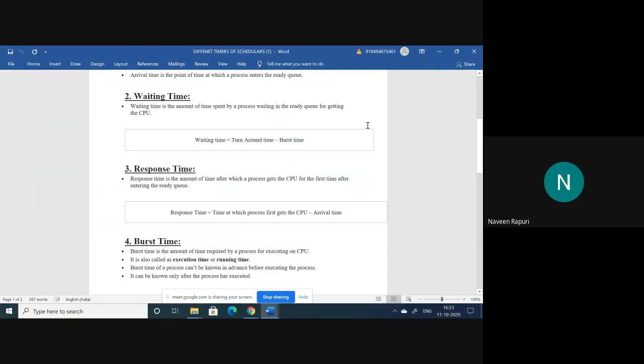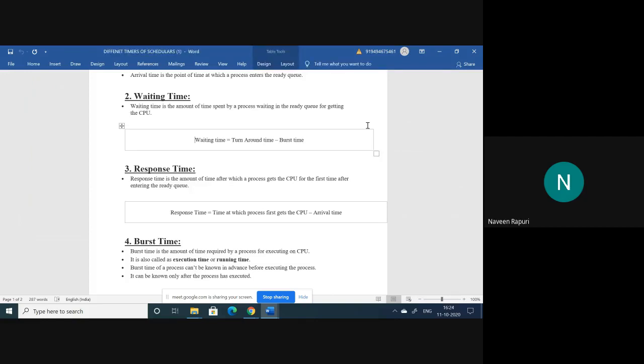Waiting time means, from the time of arriving to the time the CPU is allocated is called waiting time. Response time means the first time the process enters from the ready state to the CPU, that time is called response time, because that process gets the response from the CPU. The time at which it first gets into the CPU minus the arrival time gives you the response time. So that is the formula.